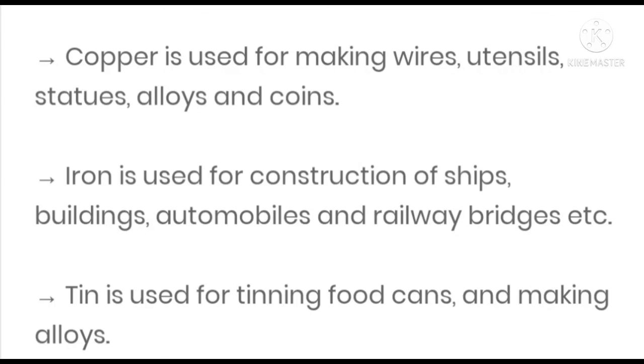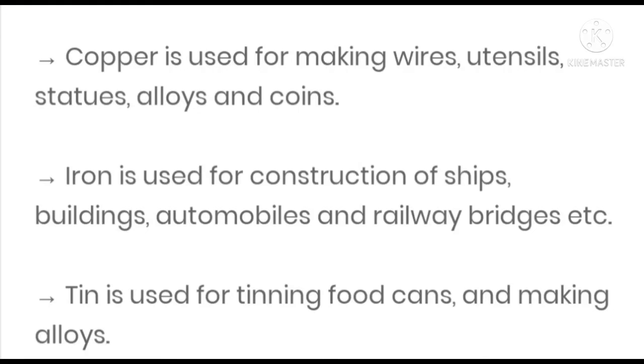Other metals such as copper are used for making wires, utensils, statues, alloys, and coins. Copper is most probably used in making alloys. Other metals such as iron and tin. Iron is used for the construction of ships, buildings, automobiles, railway bridges, etc. Iron is used in many different things.